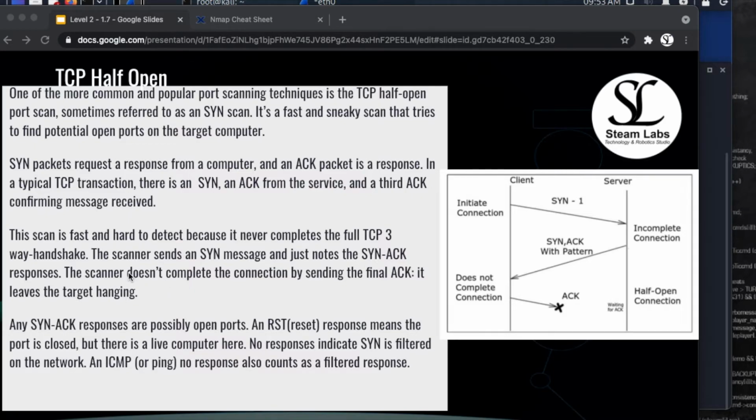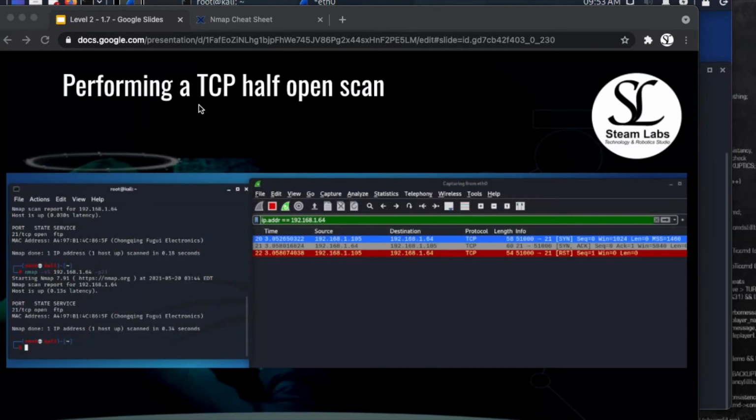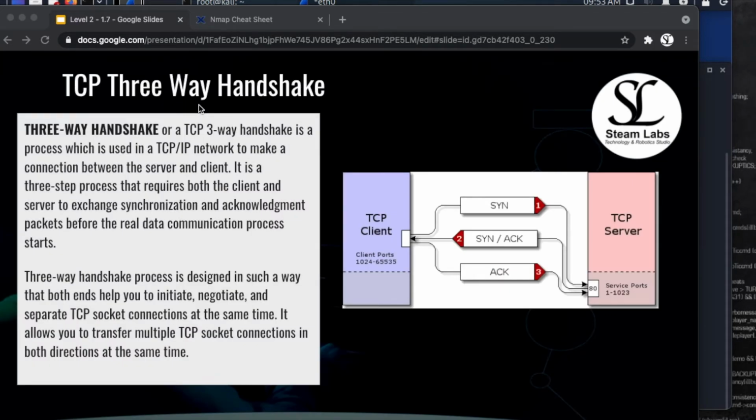And for many of you who are watching, if you're new to ethical hacking or networks, you're going to be saying, what is a TCP Three-Way Handshake? So before we do any more work on this, let's have a look at what a TCP Three-Way Handshake is. So I'm going to go forward a couple of slides, and we're going to talk about this topic.